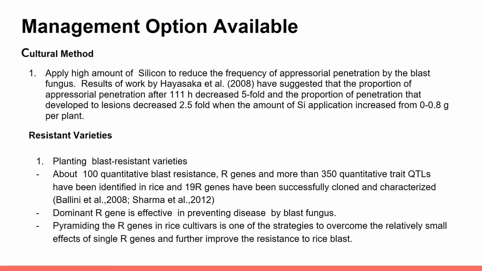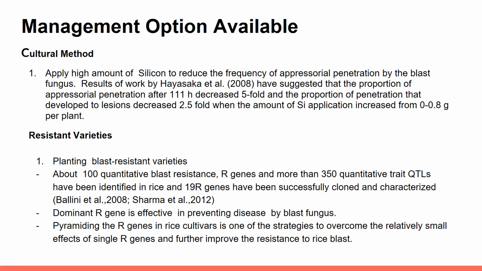So, next I will talk about the management options available for the rice blast fungus, known as Magnaporthe grisea. I have found five management options, which are cultural method, resistant varieties, biological method, chemical, and lastly use of botanical. So the first management option is cultural method.